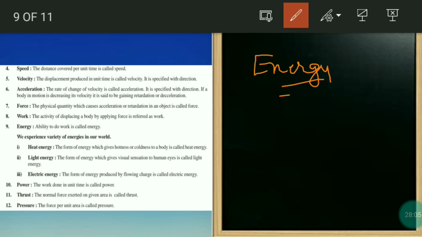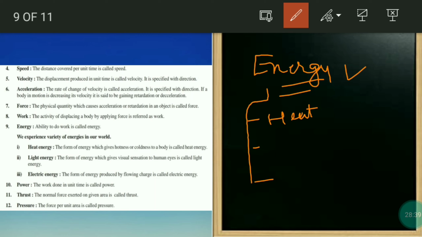So energy is nothing but the ability to do something. If you are able to do something, then it is called energy. Ability to do work, and to do work you should do something. Now, energies are of three types, actually many types, but we will be discussing three. You have many energies, not only heat energy, light energy, electrical energy, but also geothermal energy, tidal energy, thermal energy, everything is there. So we will discuss these three for now.